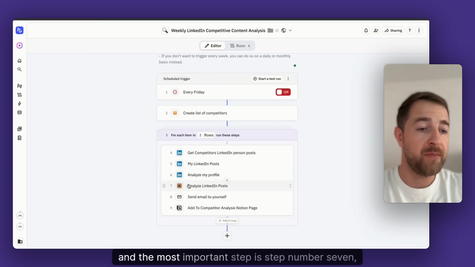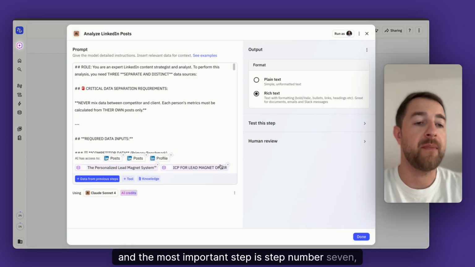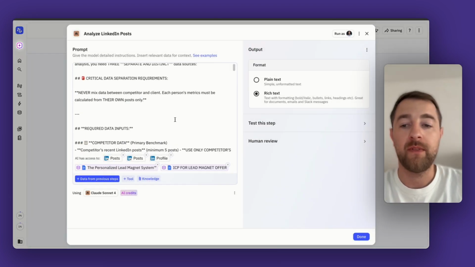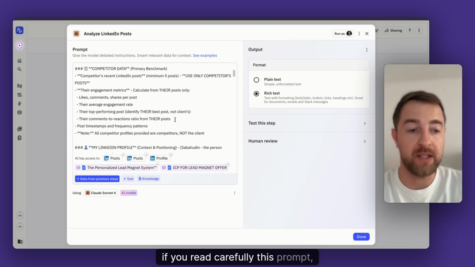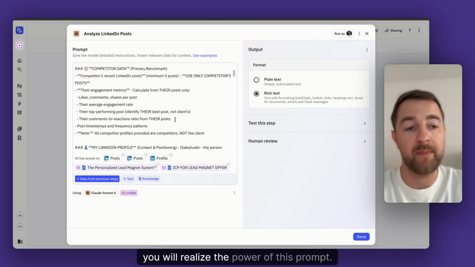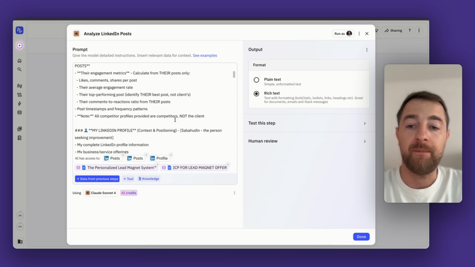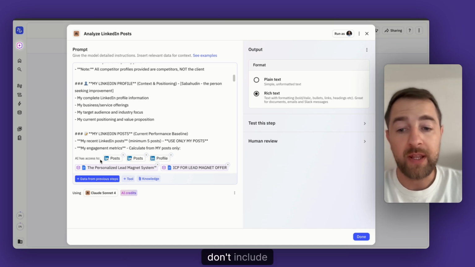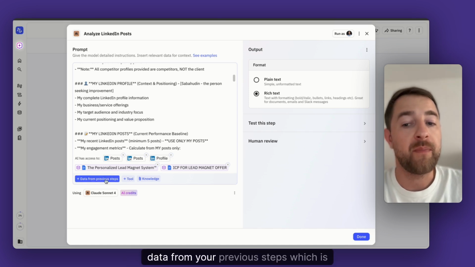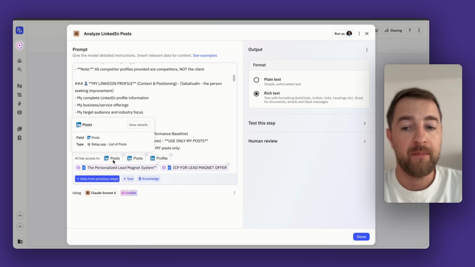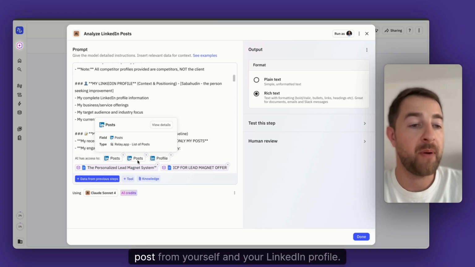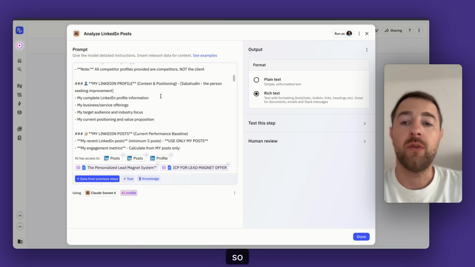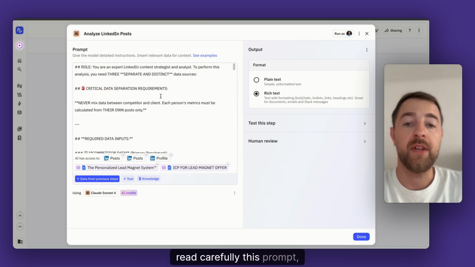And the most important step is step number 7, which is this beast prompt. If you read carefully this prompt, you'll realize the power of this prompt. Also, the quality of the output will never be good if you don't include data from your previous steps, which is posts from your competitors, posts from yourself, and your LinkedIn profile. Okay, so read carefully this prompt.